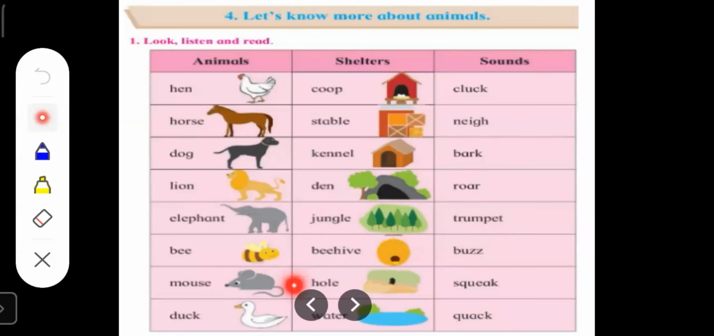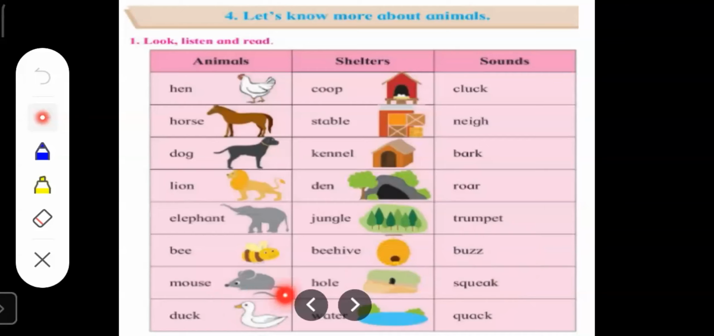This is a picture of a mouse. This is a nocturnal animal. The shelter of a mouse is hole. And the sound made by a mouse is called squeak.